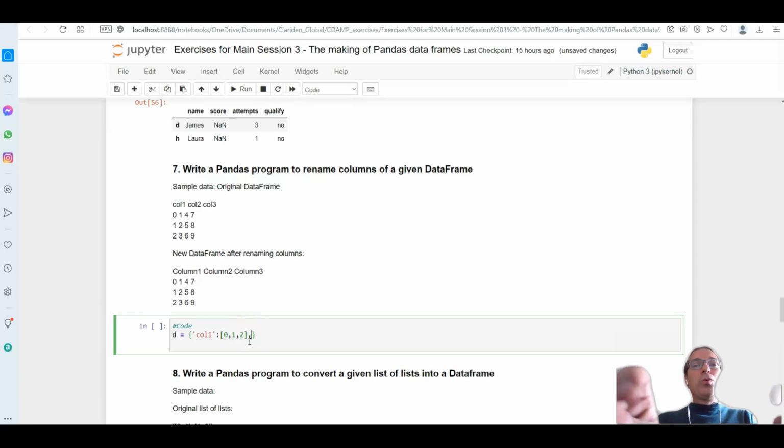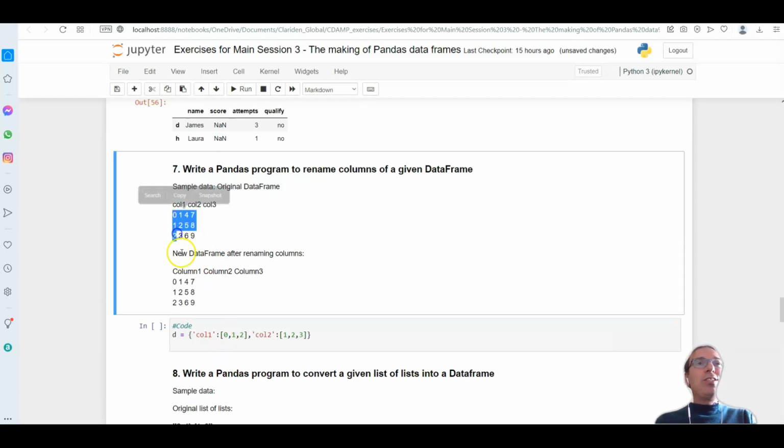What's column 2? Oh no, actually, 0, 1, and 2 is the index.